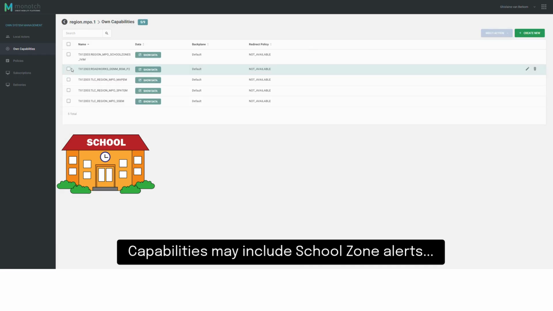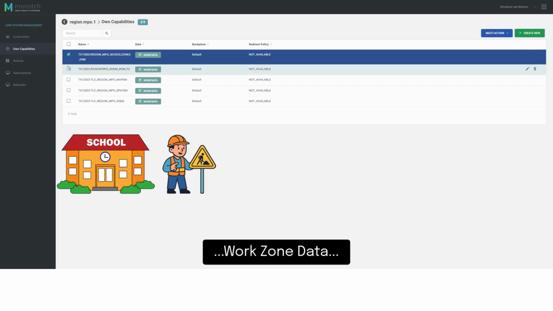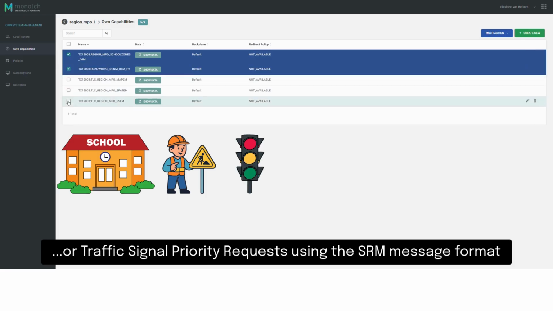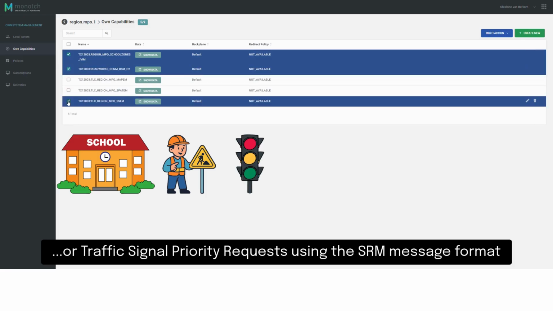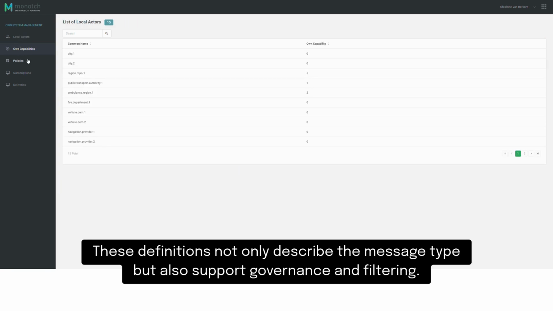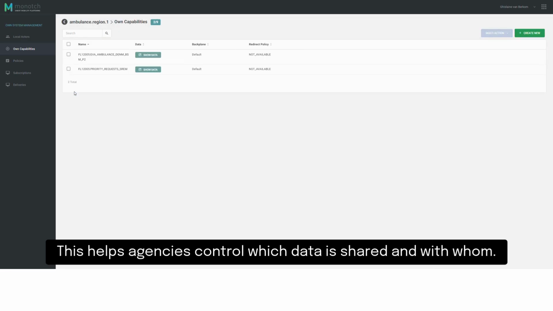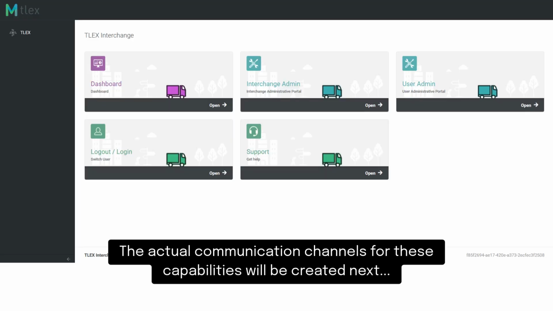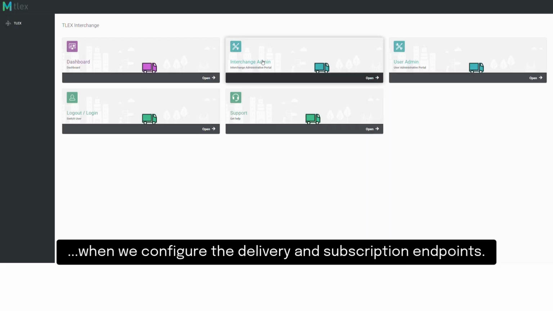Next, we define capabilities, the types of data an actor can publish. Capabilities may include school zone alerts, work zone data, or traffic signal priority requests using the SRM message format. These definitions not only describe the message type but also support governance and filtering. This helps agencies control which data is shared and with whom. The actual communication channels for these capabilities will be created next, when we configure the delivery and subscription endpoints.